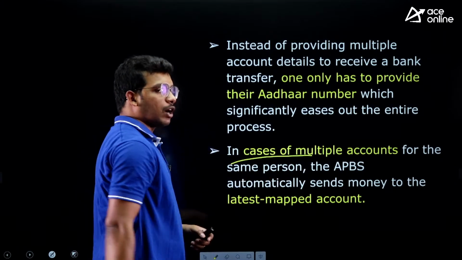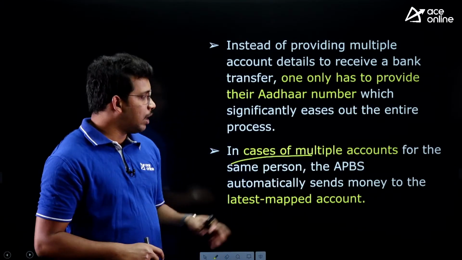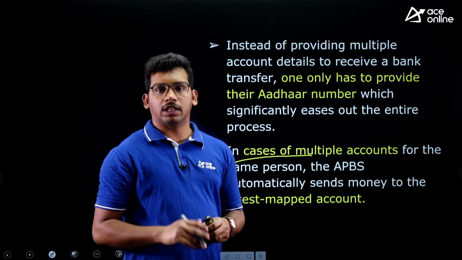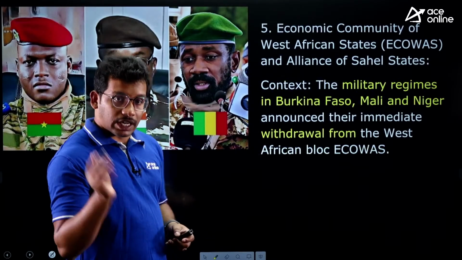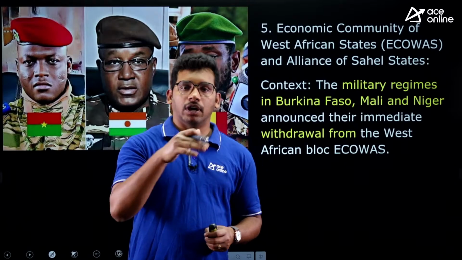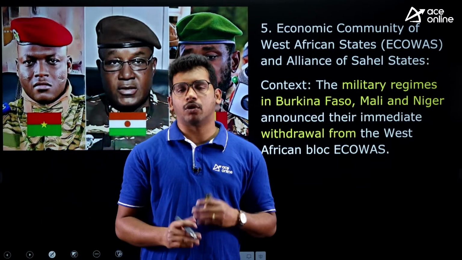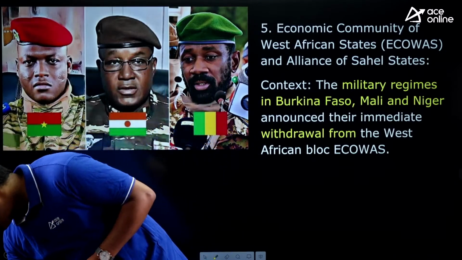In cases of multiple accounts linked to a single Aadhaar number, whichever is the latest one that you have linked, you will get the money into that particular account, right? So that is the context. The government wants to link all your bank accounts to your Aadhaar number and directly give the money through Aadhaar based payment systems, right?